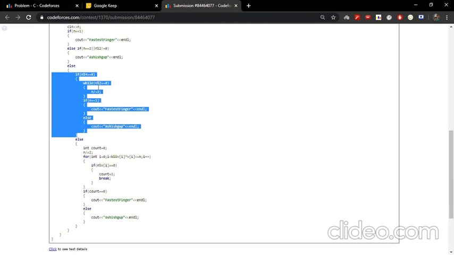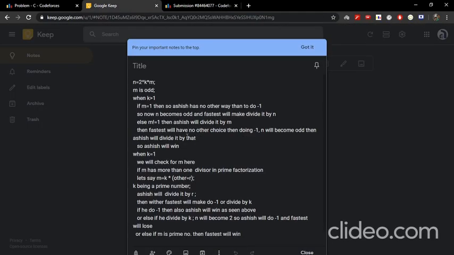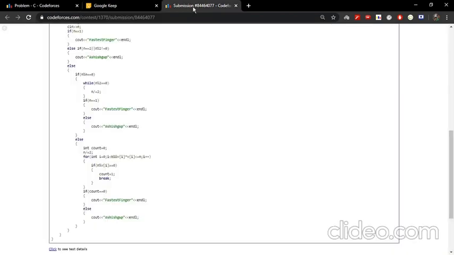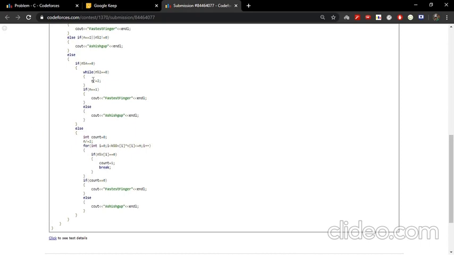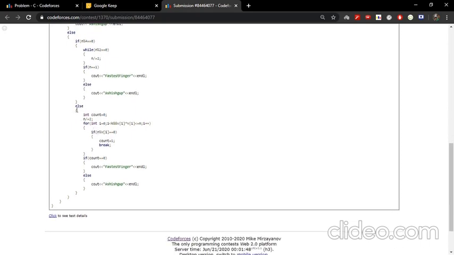When k is greater than 1, we just find m by dividing n by 2 to the power k. If m equals 1, then FastestFinger will win, else Ashishgup will win. I have already told you how. Now this case goes for k equals 1.